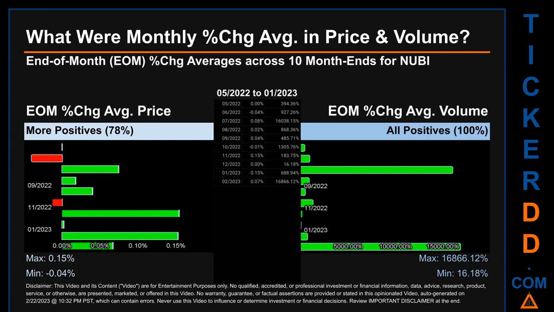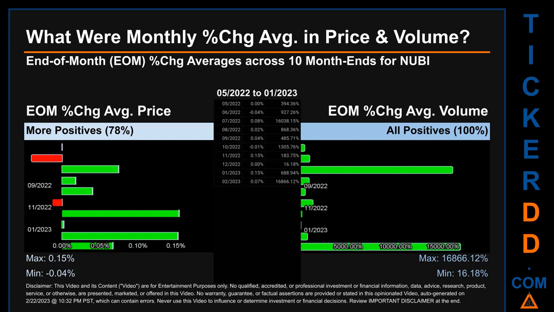What were end-of-month percentage change averages in price and volume for NUBI? The monthly average of percentage change, in price and in volume, were calculated for each of the 10 month ends. That calculation took daily percentage changes and averaged them for each given month. If a month end came out negative, then it means that the month summarily saw a negative change.